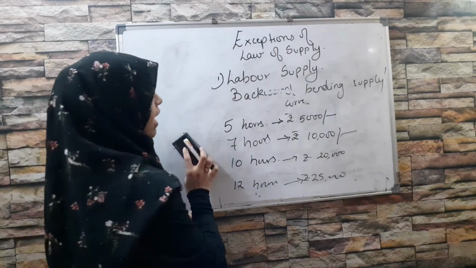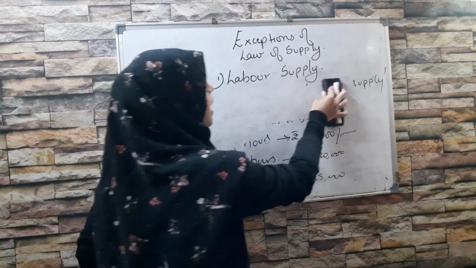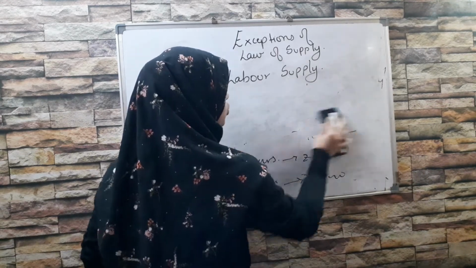Let us do it with the table and the diagram. Okay, it is also known as the backward bending supply curve because the supply curve moves backward.